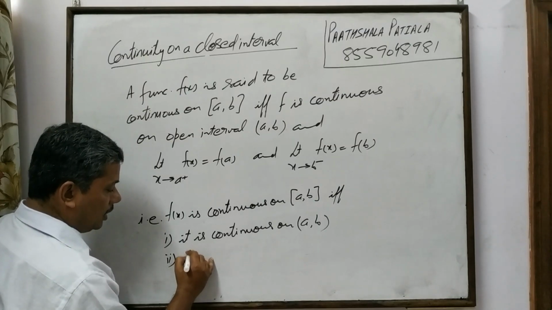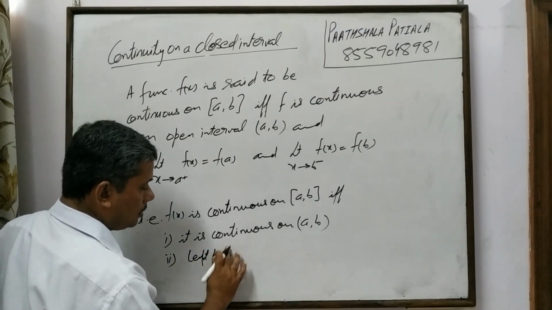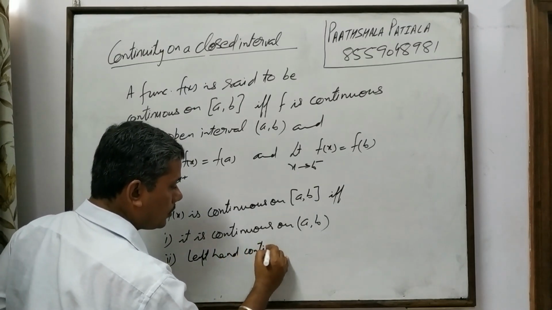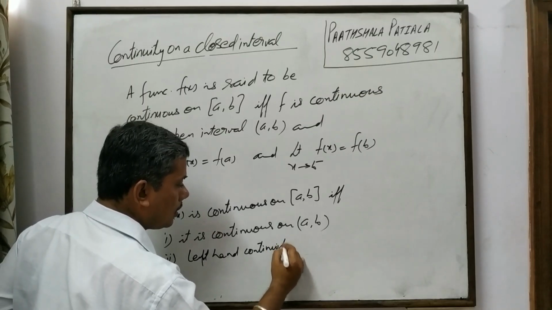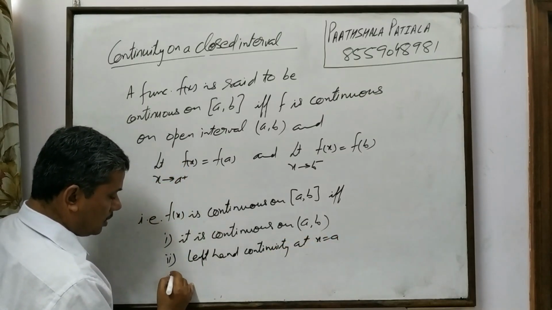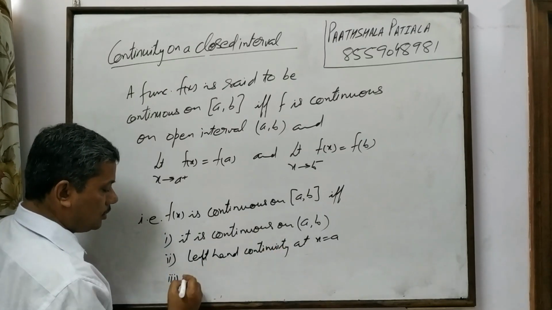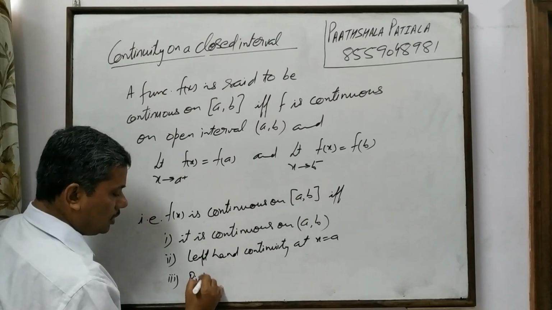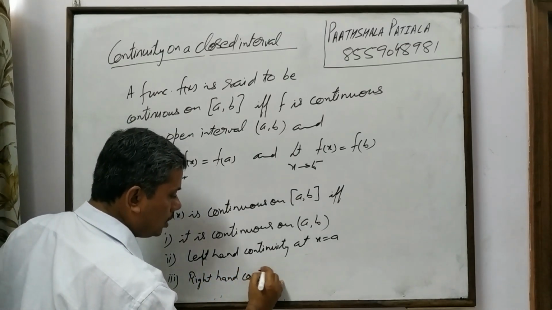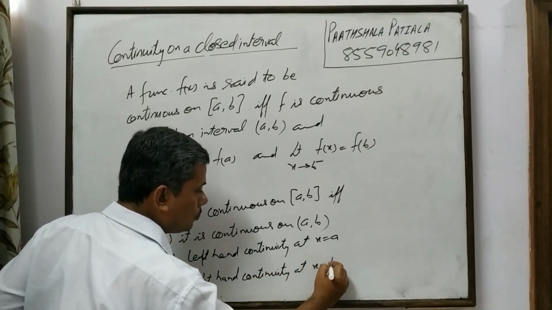And left hand continuity at x is equal to a, or we can say the left hand limit is equal to the value of the function at x is equal to a, and right hand continuity at x is equal to b.